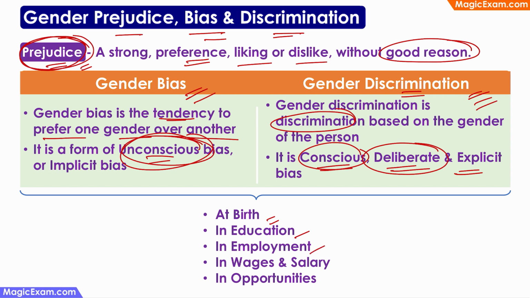It can be in employment, where men probably get more opportunities than women because managers are consciously or unconsciously selecting one gender over the other. So this can be bias or discrimination. It can be in wages or salaries, where women are generally paid a little less than men. And it can be in opportunities, where men get more opportunities than women. So prejudice leads to bias and discrimination.